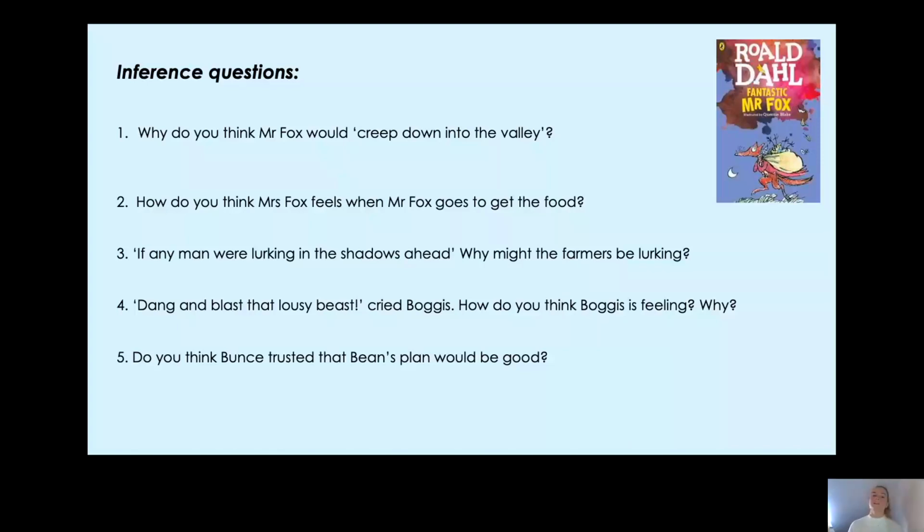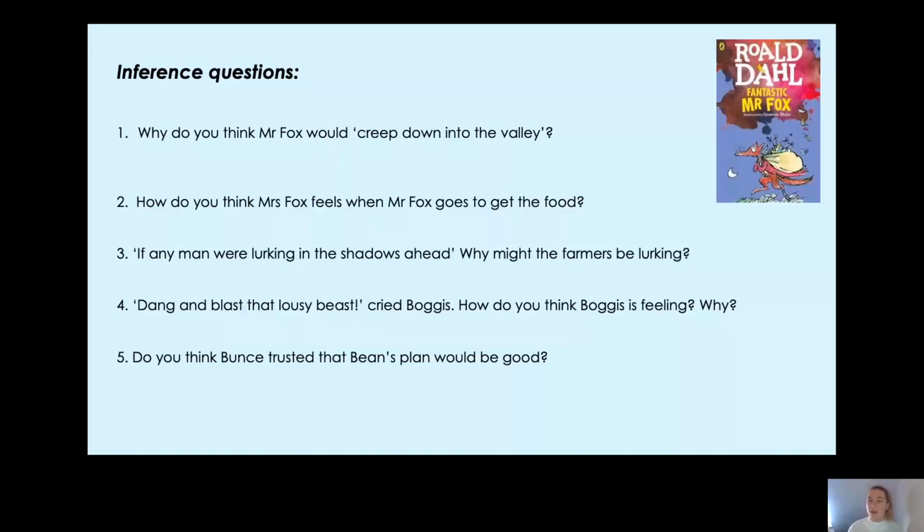Now we're going to do the first one together. So why do you think Mr. Fox would creep down into the valley? So that was on the first page, wasn't it? Now, Mr. Fox does this every night, doesn't he? So he knows what the farmers have in plan for him. So if he's creeping down to the valley, he doesn't want anyone to see him, because he knows what the farmers will do if they do see him.